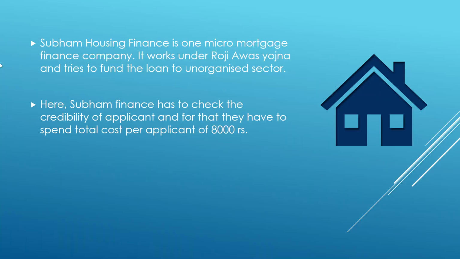So the solution was Shubham Housing Finance. It was one of the micro mortgage finance companies. It works under Pradhan Mantri Awas Yojana and tries to fund loans to the unorganized sector. They provide loans to such kind of people. Here, Shubham Finance has to check the credibility of the applicant, and it has some cost to pay, the verification cost.